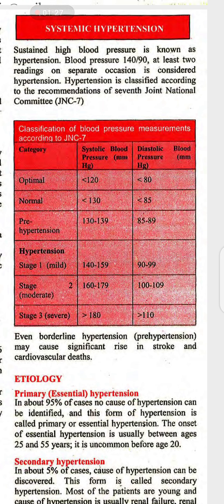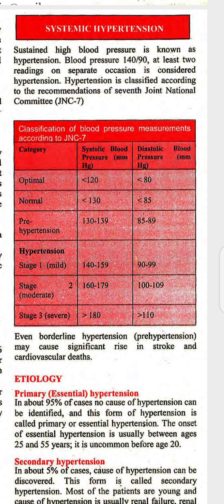Optimal is 120 over 80, less than 130 over 85 is normal, and pre-hypertension is 130 to 139 systolic and 85 to 89 diastolic.